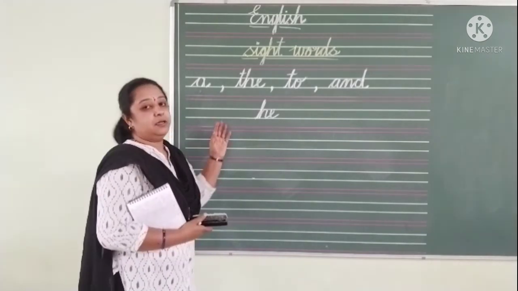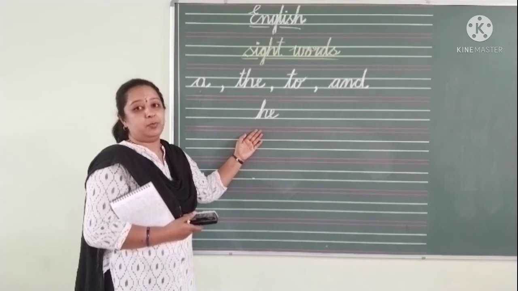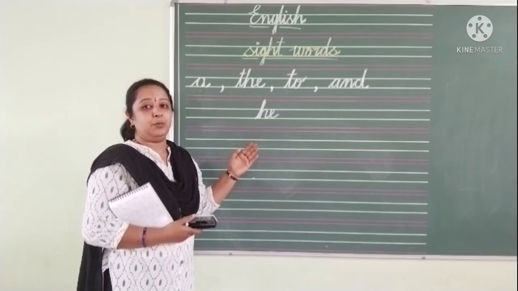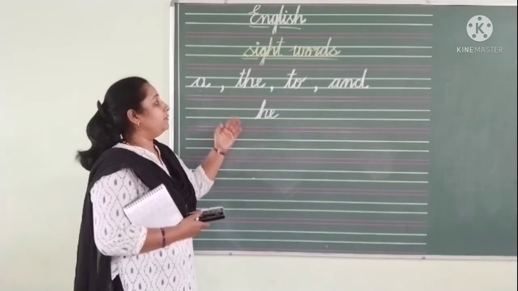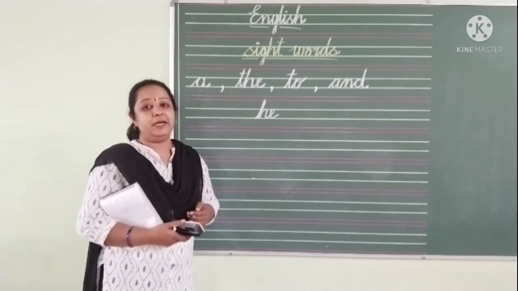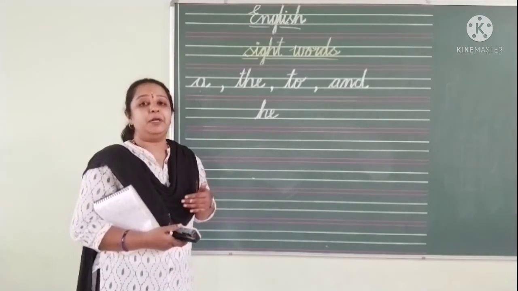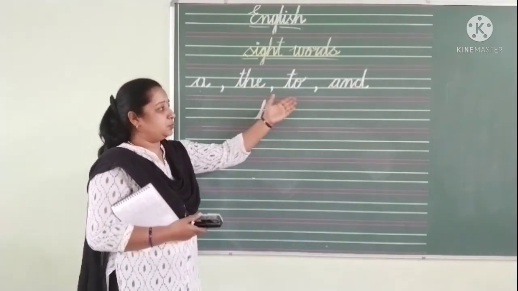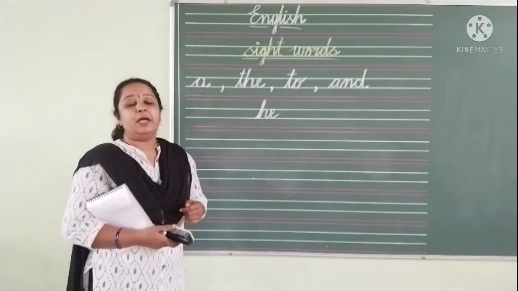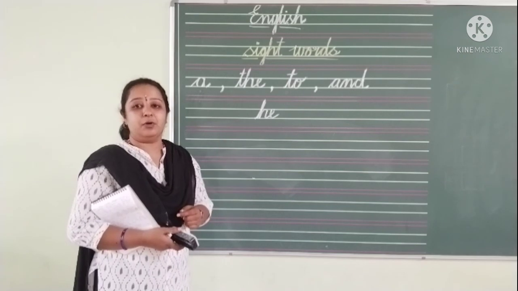Dear parents, please write these 5 sight words in a notebook and help your child to read it regularly, daily, once or twice. Then the child will be familiar with these sight words, and in the further reading, wherever he sees these sight words, he will be able to read it as the, to, and, he, and a. Help your child to read it and also to write it in the 4-line book.